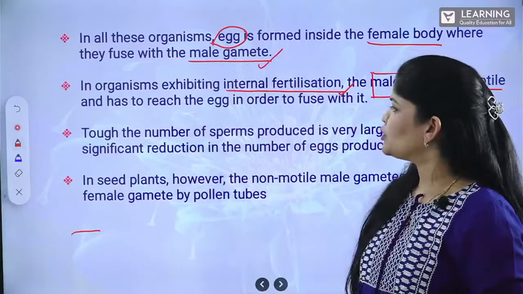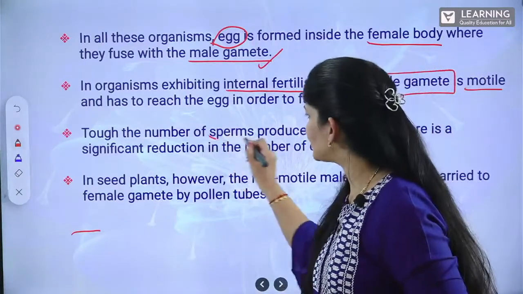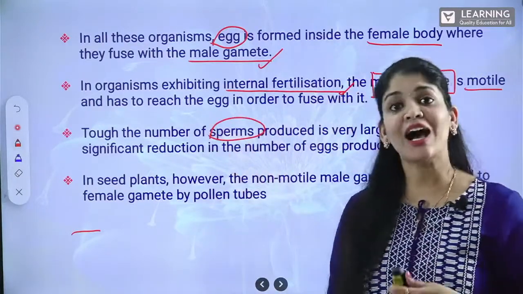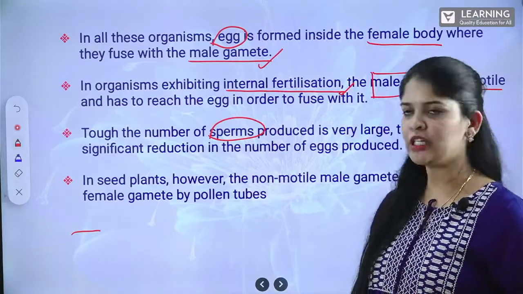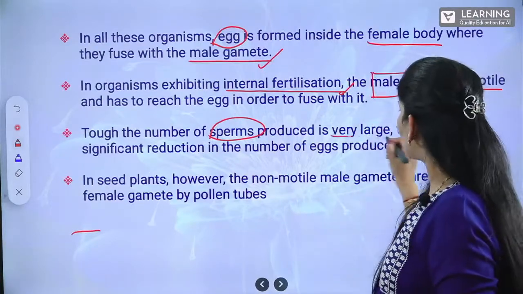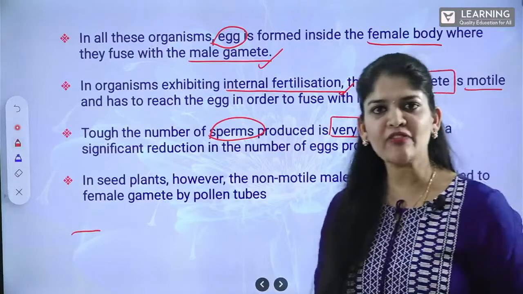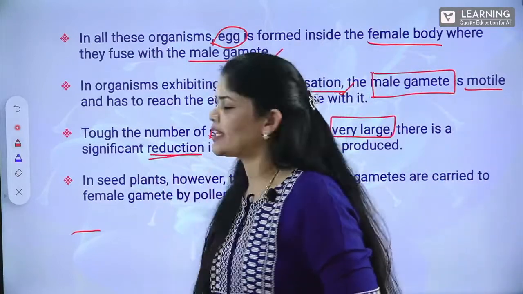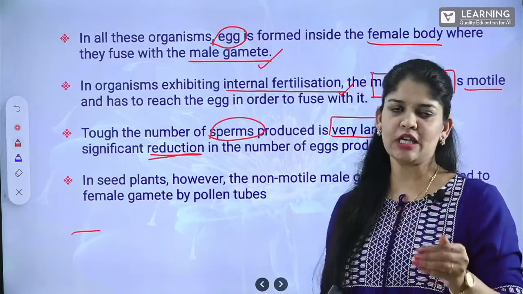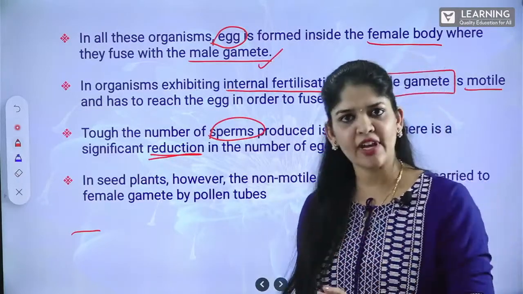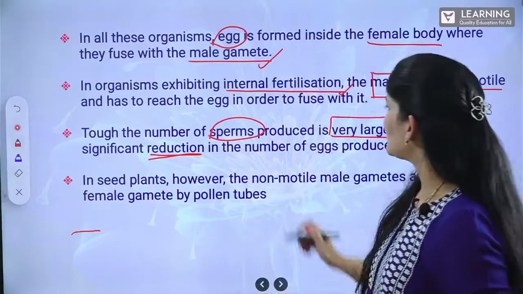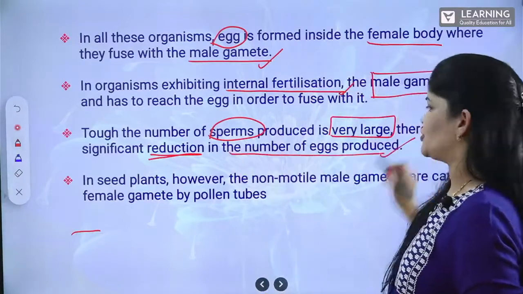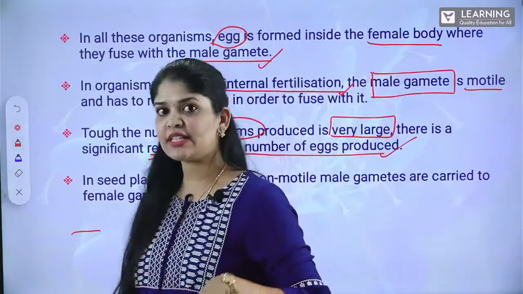Now, the number of sperms, the male gametes, will always be very high when compared to the number of the female gametes. The number is very, very large. There is a significant reduction when compared to the number of the male gametes. Always the number of the female gametes, the number of eggs produced, will be very, very reduced. Now, this is all in the case of animals.